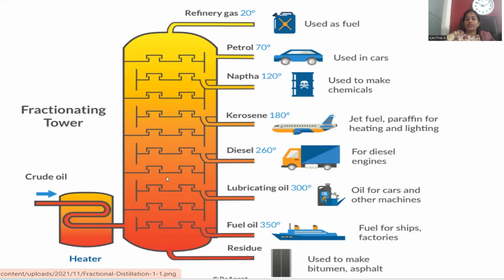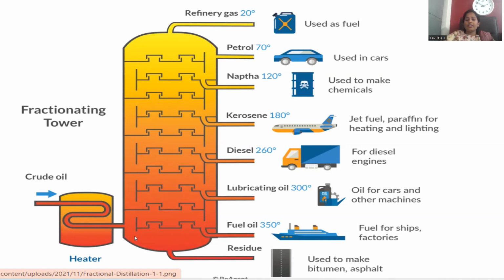The diffusion in the upward direction is possible, and as we ascend, the temperature gradually decreases. 350 turns into 300, 260, 180, 120, 70, and 20 finally. As we are moving up, the temperature is gradually decreasing. In the same manner, the different fractions are also collected, around their boiling point values.